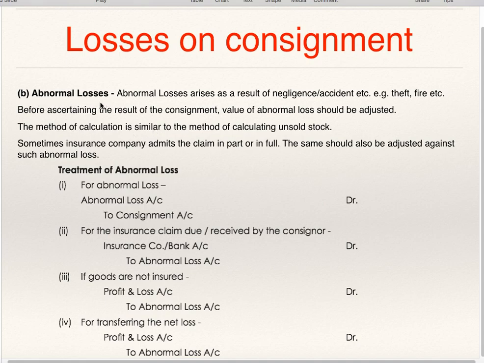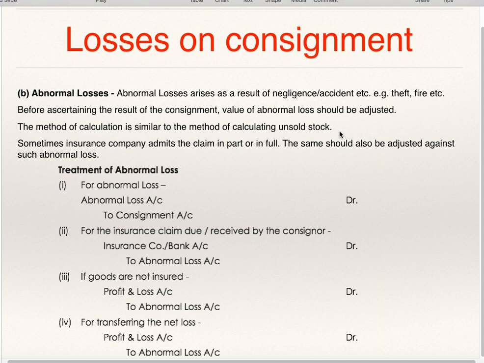The second type of loss is abnormal loss. Abnormal loss arises as a result of negligence, accident, etc. For example, theft, fire. Before ascertaining the result of consignment, the value of abnormal loss should be adjusted. The method of calculation is similar to the method of calculating unsold stock. So for calculation of the value of abnormal loss, the same method you have to use which we use for calculation of unsold stock. That is nothing but cost of the goods sold plus consignor's proportionate expenses.